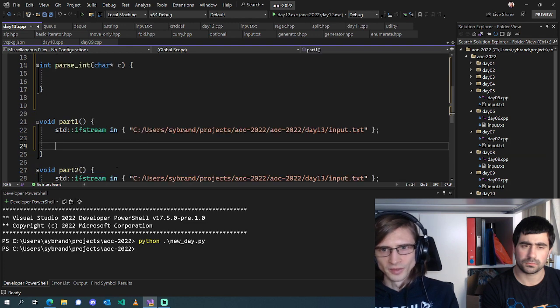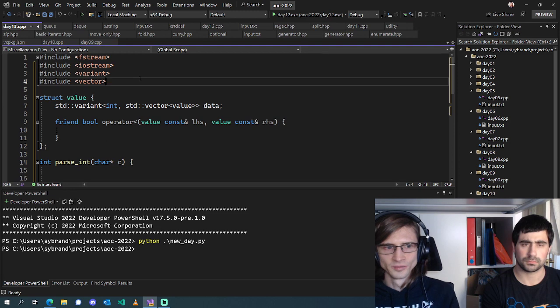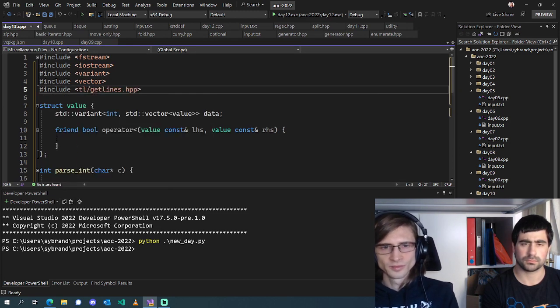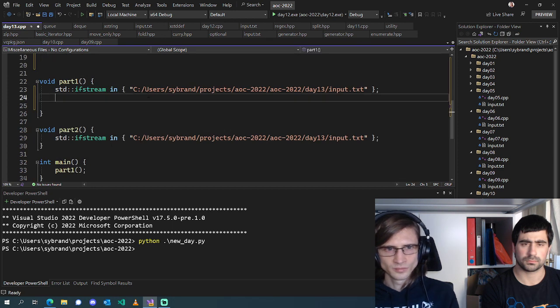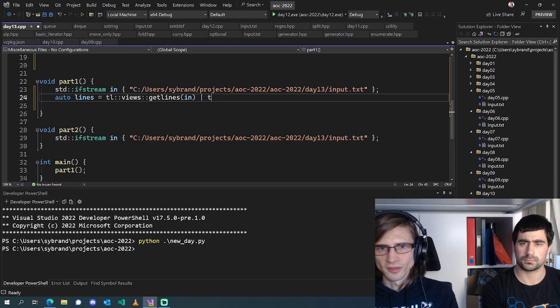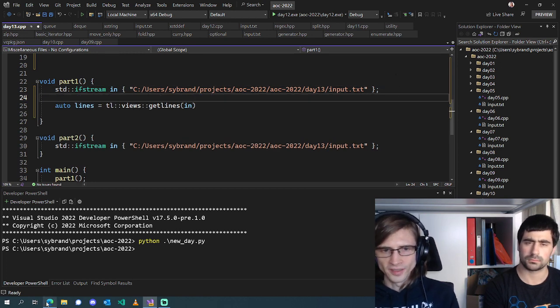So we're going to read all of our lines in, include getlines, the ranges views getlines of our input, and probably don't need to convert this to a vector yet. But basically we're going to get all of our lines.